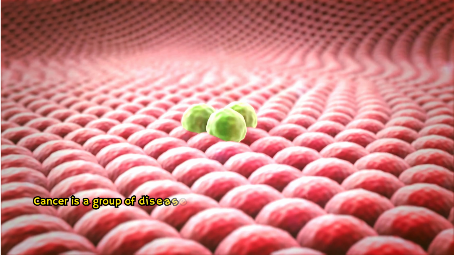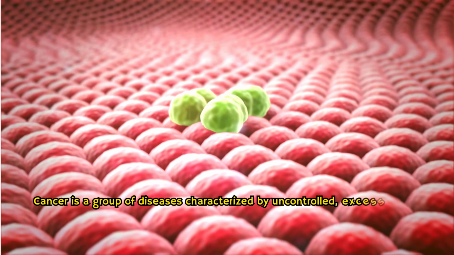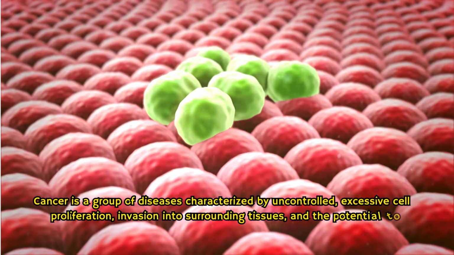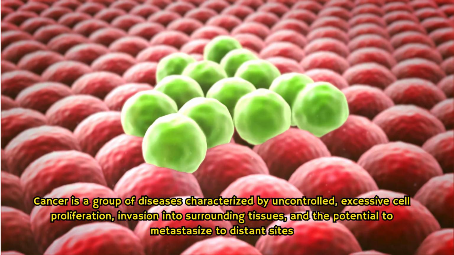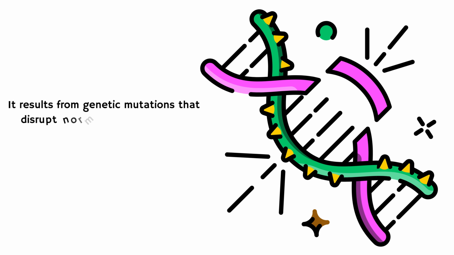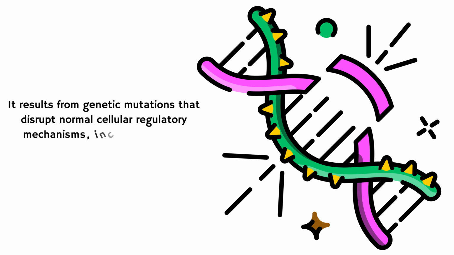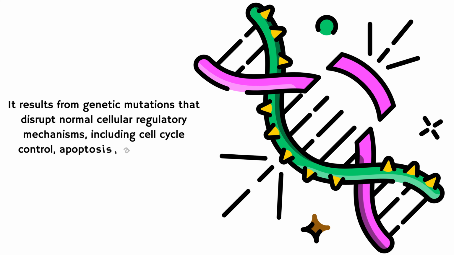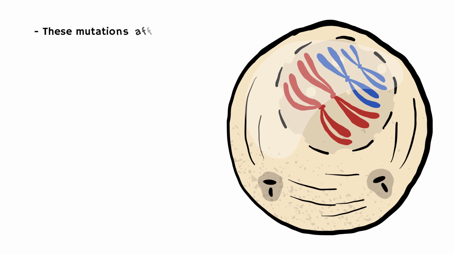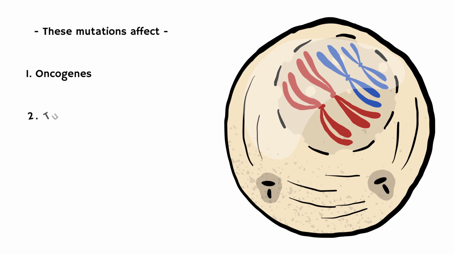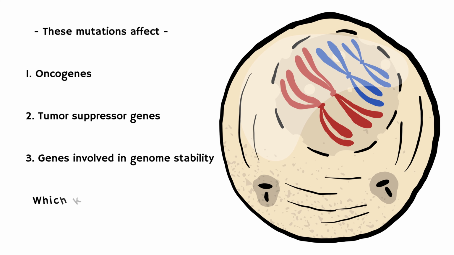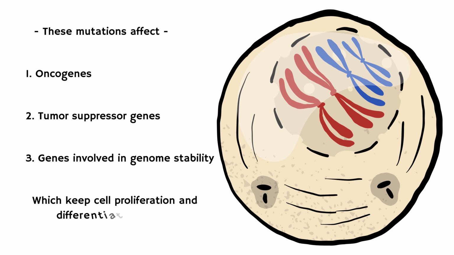Cancer is a group of diseases characterized by uncontrolled, excessive cell proliferation, invasion into surrounding tissues, and the potential to metastasize to distant sites. It results from genetic mutations that disrupt normal cellular regulatory mechanisms, including cell cycle control, apoptosis, and DNA repair. These mutations often affect oncogenes, tumor suppressor genes, and genes involved in genome stability, which keep cell proliferation and differentiation in check.